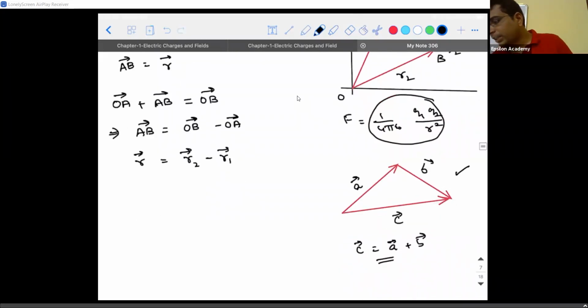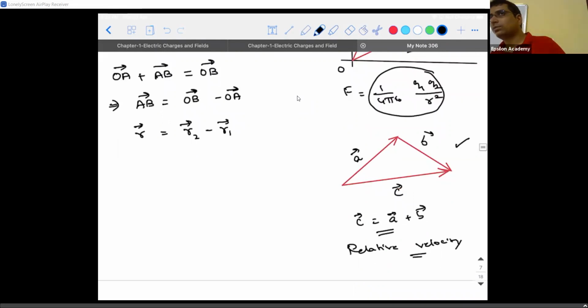Do you guys remember the concept of relative velocity? I'm just trying to connect the dots. Even if you don't know, not a big deal. If I have to find the velocity of the first vector with respect to second, how do I write it? V1 vector minus V2 vector, right?